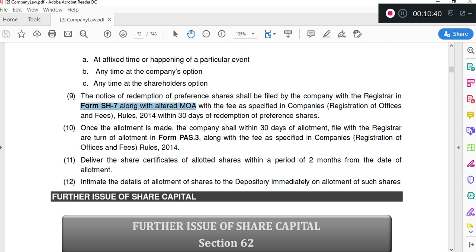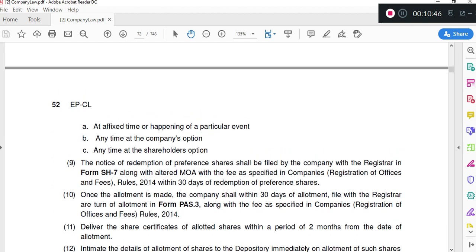This allotment we have seen, the period of 2 months, this we have seen. Okay, and for redemption, just write down at the left side margin: for redemption, do not forget to create CRR. We have to create CRR while redemption.